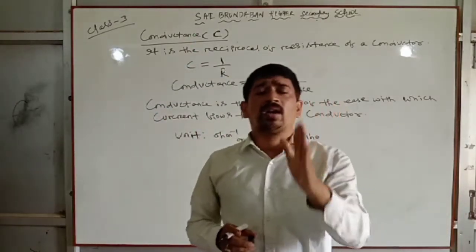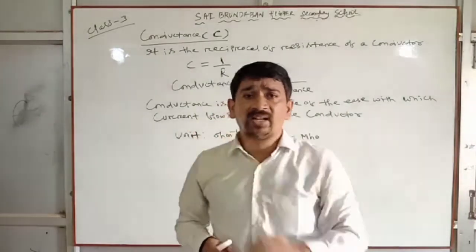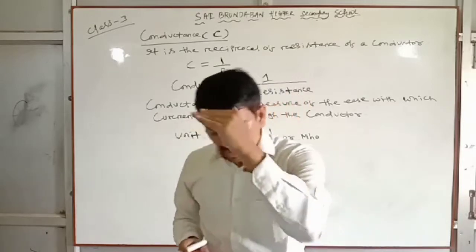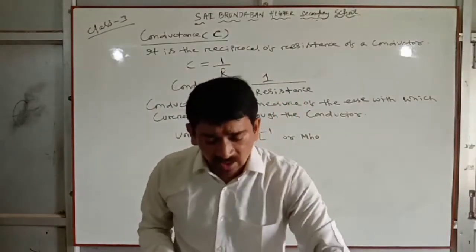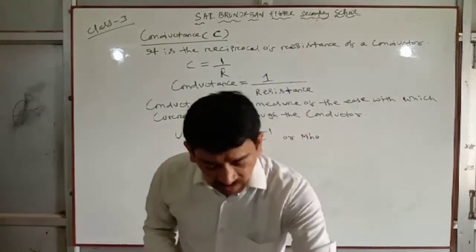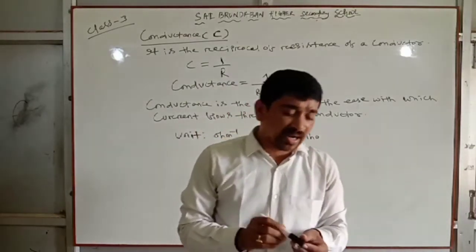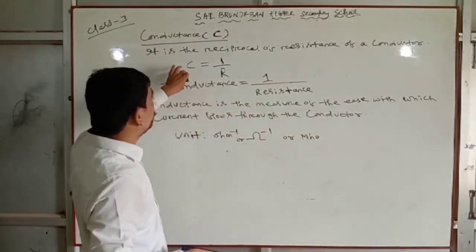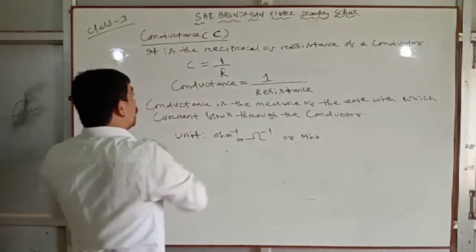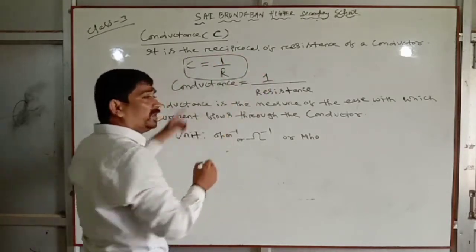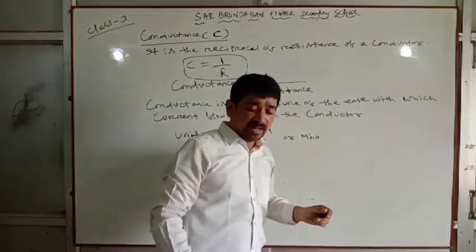So this is all about conductance. It is the reciprocal of resistance, or conductance is the measure of the ease with which current flows through the conductor. Clear? Next we will discuss specific conductance. The conductance formula is C equal to 1 by R. This mathematical formula you must remember.